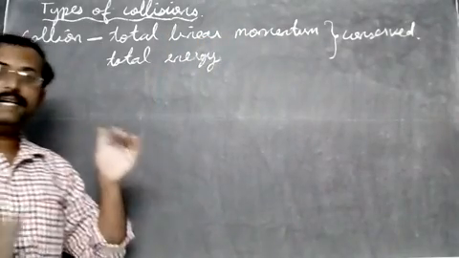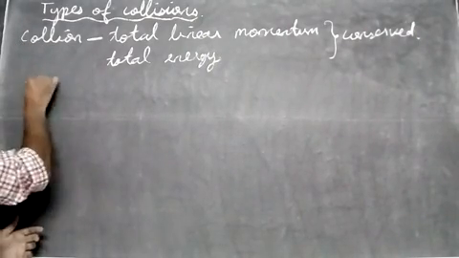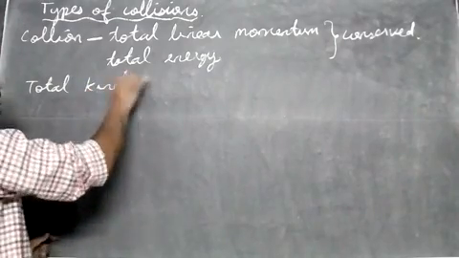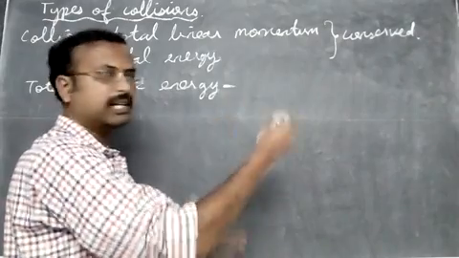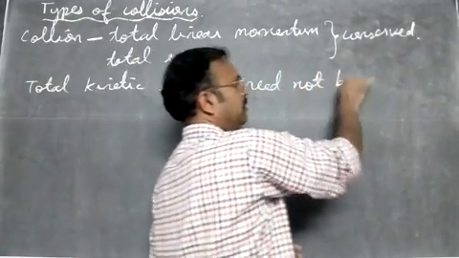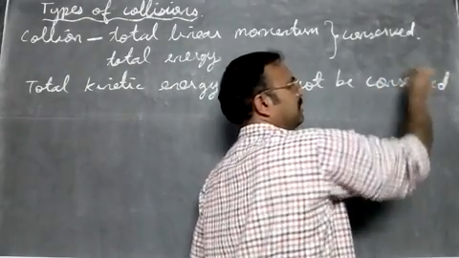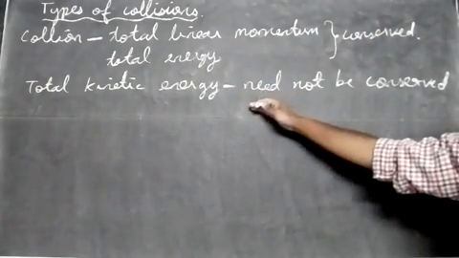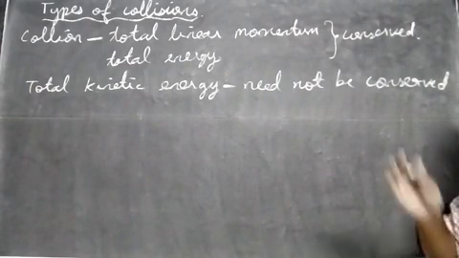So momentum and energy are conserved, but the kinetic energy of the objects need not be conserved. It can change. Kinetic energy can change, but the total energy will be constant. So based on this we have two kinds of collisions. Let's see the types now.